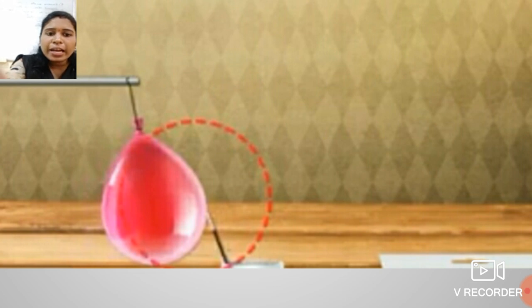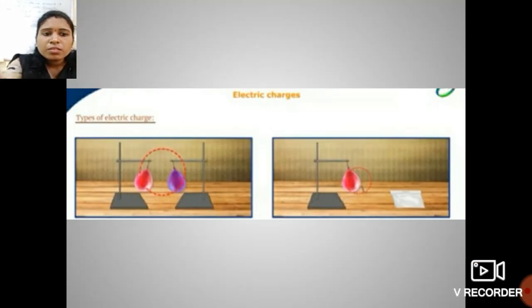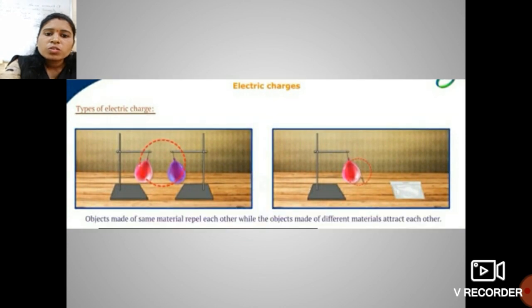How are the charges acquired? So students, what do we conclude here from these experiments? Hence we conclude from this experiment that like charges repel each other, means the same charges or like charges repel each other, and unlike charges, means opposite charges, attract each other.